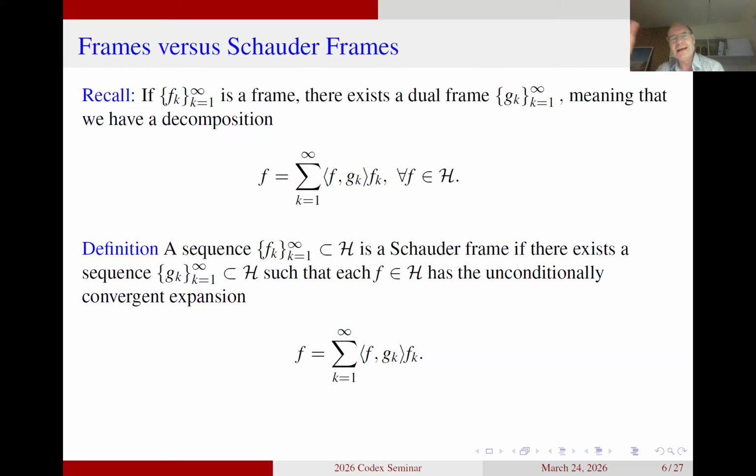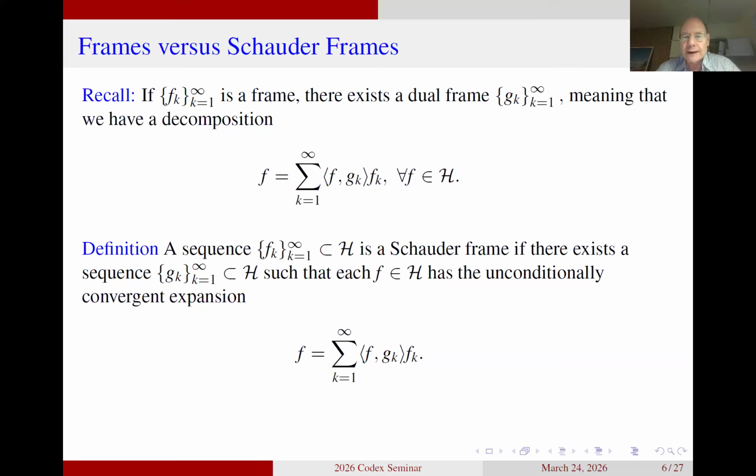So if the elements are scaled up, multiplied with some large numbers, you can just divide the elements in the orthonormal basis by the same number, and then you get this decomposition. I actually never went into this theory because I was thinking that we are lacking natural examples for this, because this scaling up and scaling down of elements in an orthonormal basis, I didn't consider interesting enough. But there are other motivations for looking at Schauder frames.